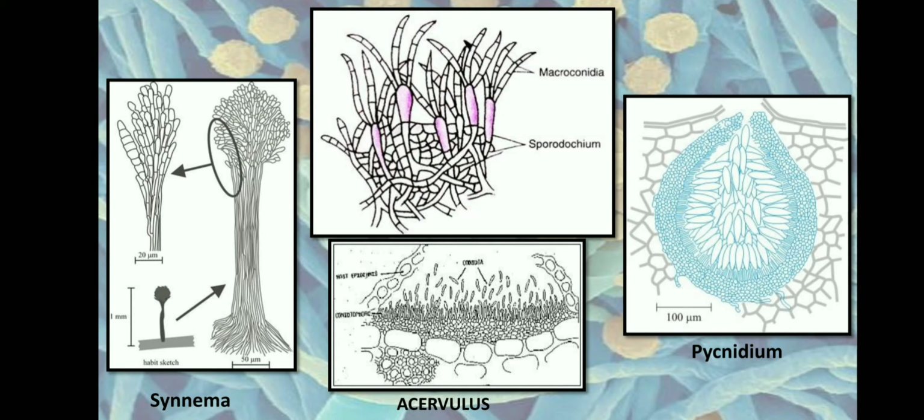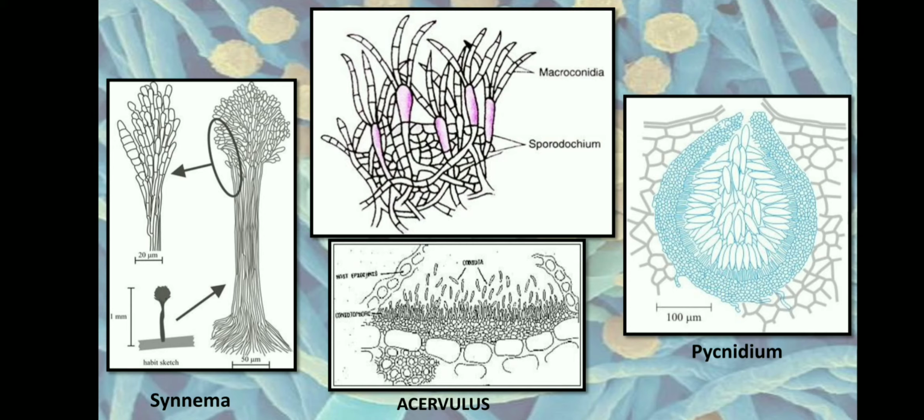The first type is called a coremium. In the plural form, it is called coremia. A coremium or coremia is a large erect reproductive structure. You can see they are very large and they are an erect reproductive structure borne by some fungi, bearing compact conidiospores.